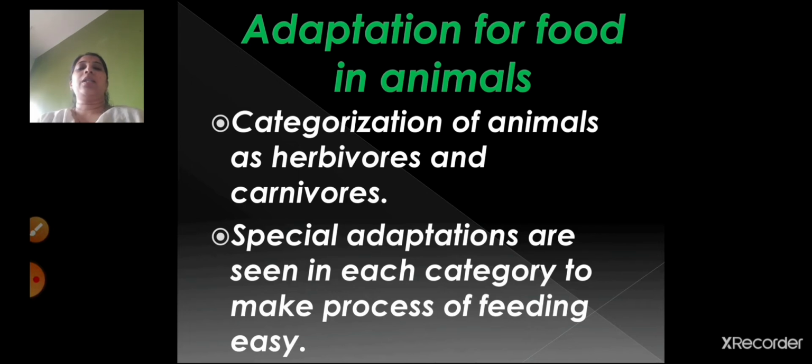So in each category, that means in herbivores and carnivores, there is a special adaptation so that they can themselves procure their food, right? So the feeding becomes easy in both their cases.